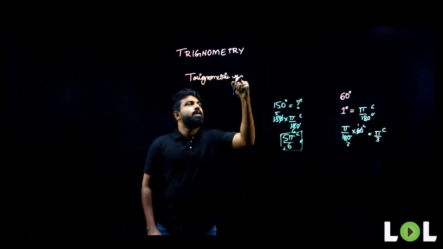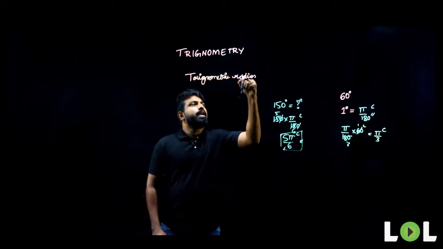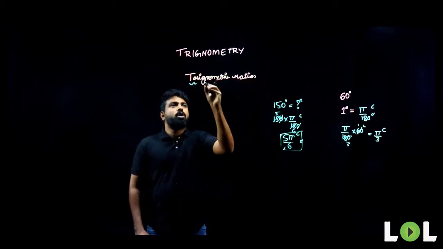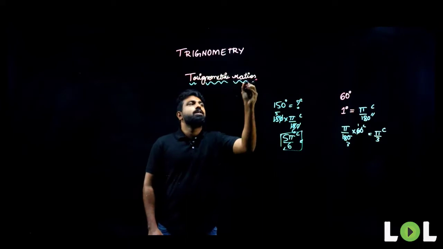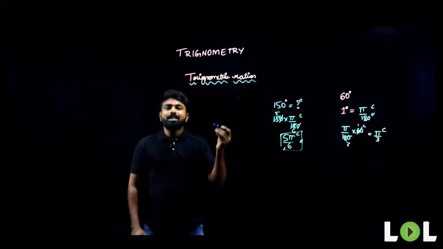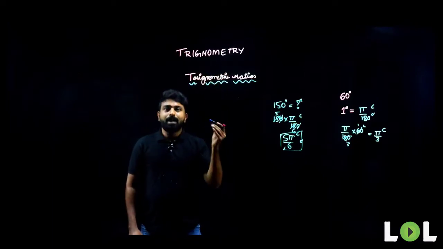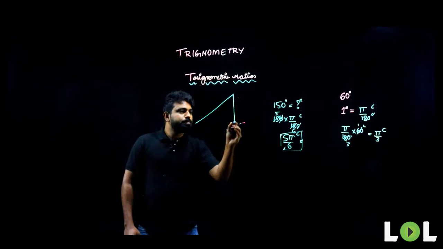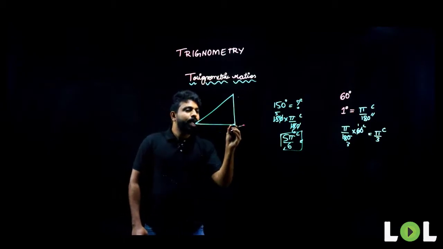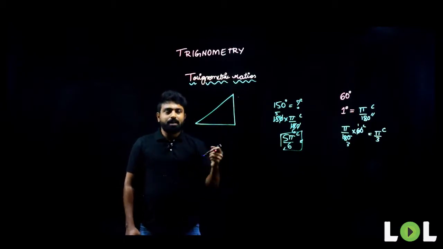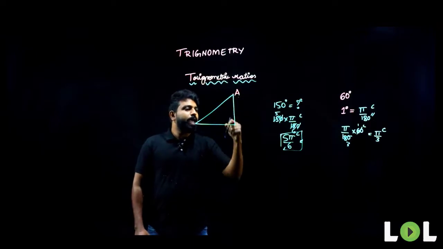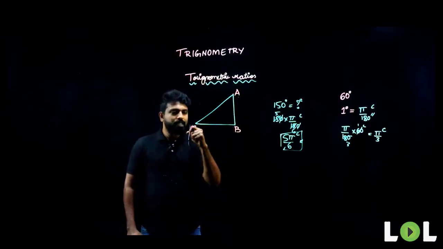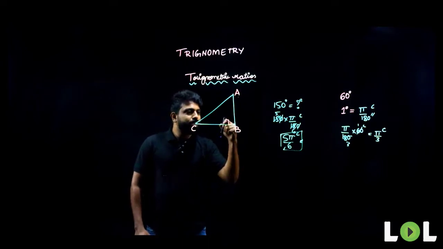Trigonometric ratios. So, without trigonometric ratios, you cannot learn trigonometry. What are these trigonometric ratios? As I already told you, trigonometry deals with right angle triangle. So, let me quickly draw a right angle triangle for you. And let me name my right angle triangle as A, B and C. By looking at the diagram, we all know that B is 90 degrees.